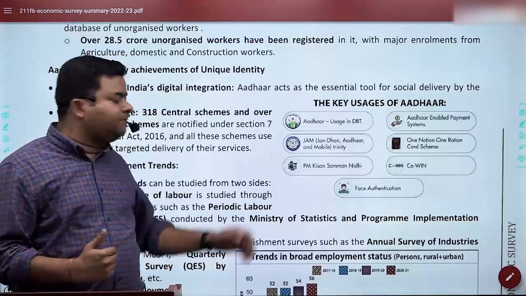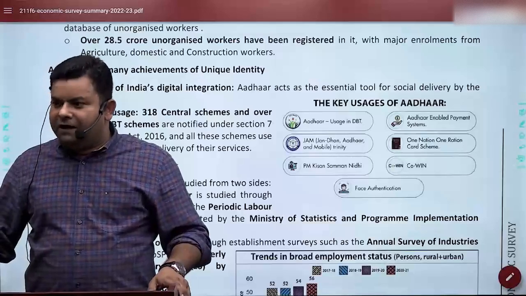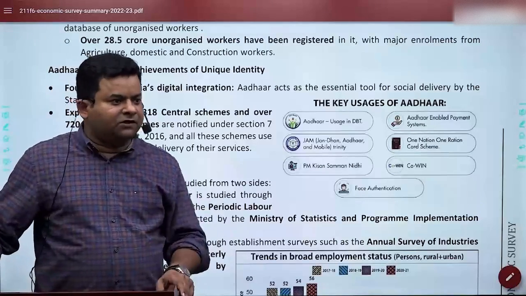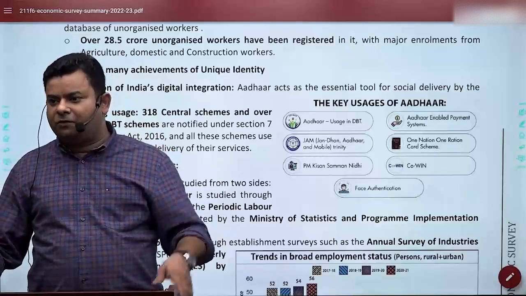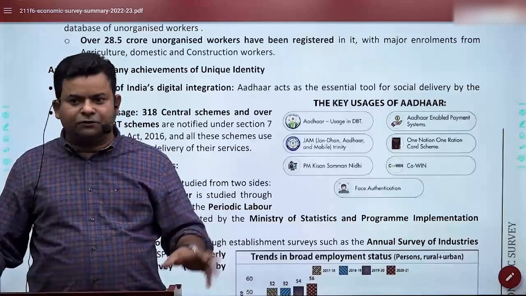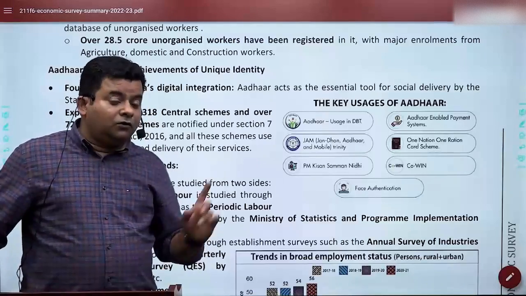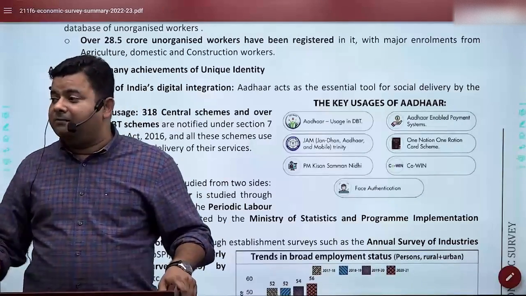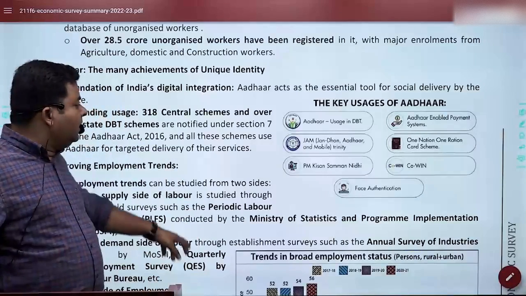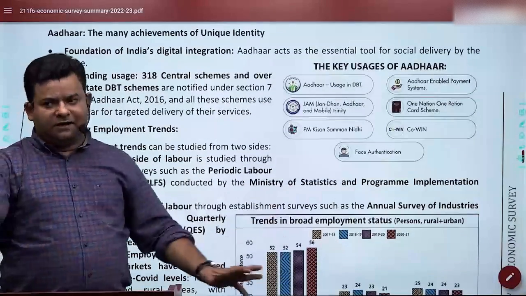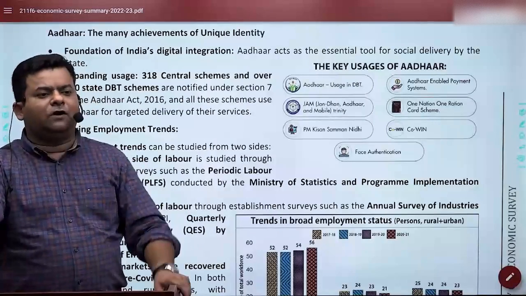And this is where PM Kisan Samman Nidhi comes in. It is given to all marginal and small farmers, 2,000 rupees in 3 installments in a year. That means 6,000 rupees is provided. Don't get confused. There's another thing that is called PM Asha. That's an even more important initiative that I'll talk about in agriculture a bit. So these are Aadhaar linked things. So we got a quick reference of what has been there.